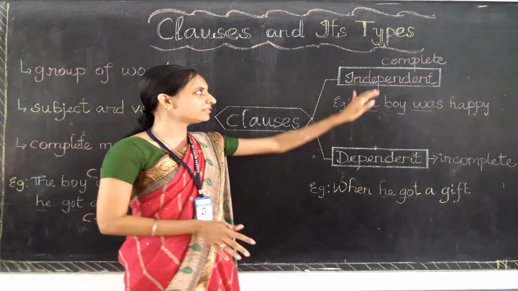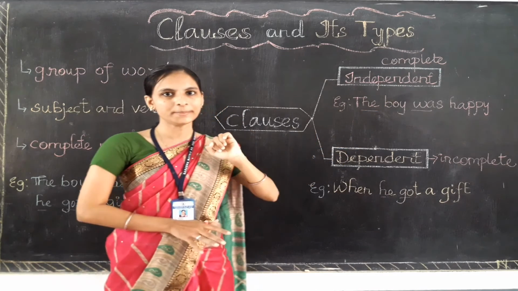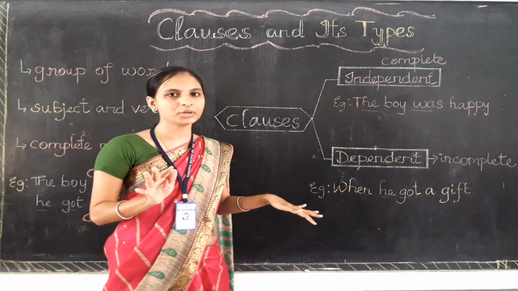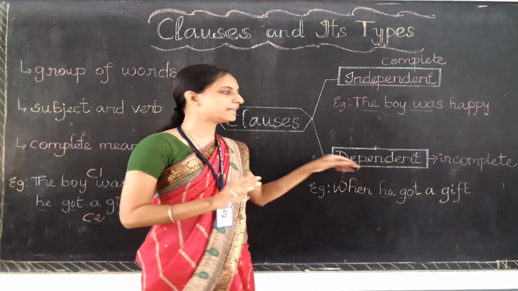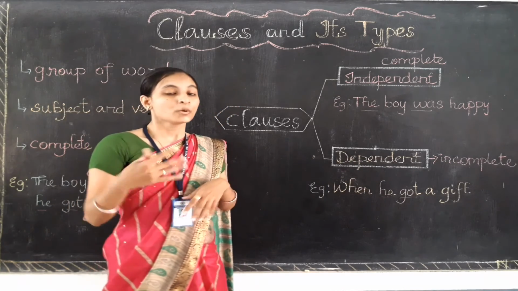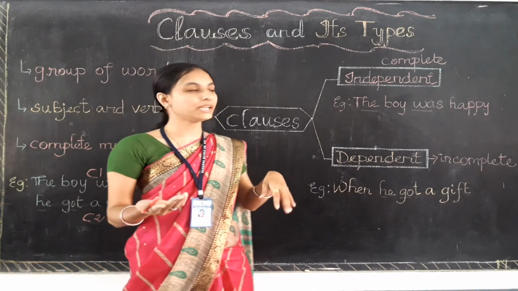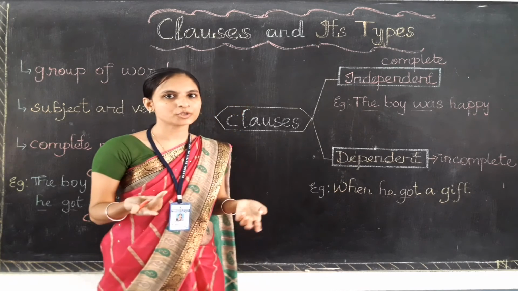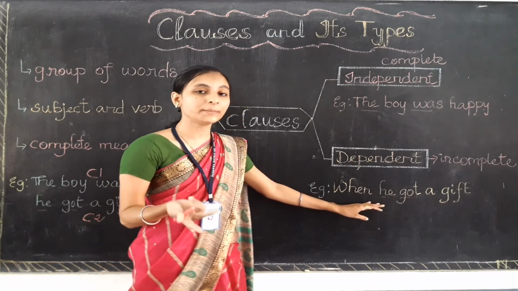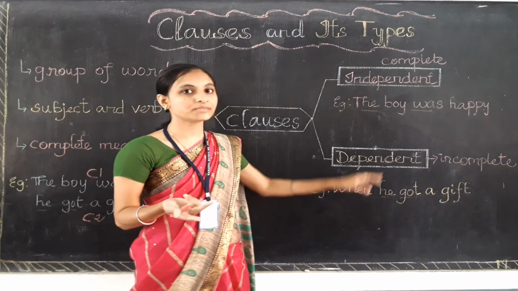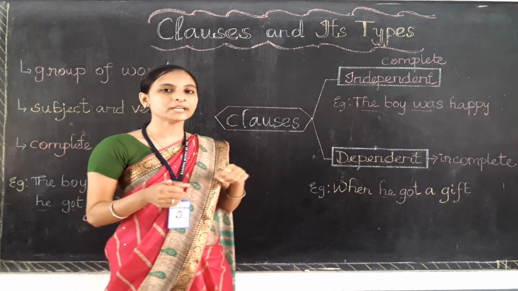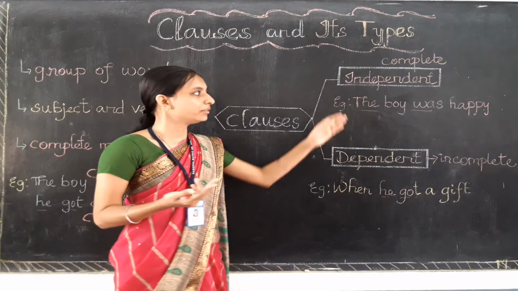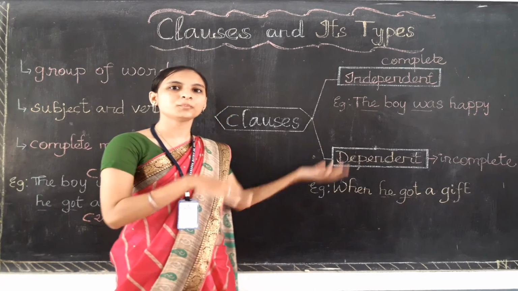So when a clause gives a complete meaning, that refers to an independent clause. When a group of words which comes with subject and verb gives us incomplete meaning, that refers to a dependent clause only. One more thing, whenever we write the independent clause, the first letter we write in capital also, and with the help of a dependent clause, we can add more meaning to the independent clause also. See, the boy was happy when he got a gift. The boy was happy when he got a gift. It adds more meaning only.